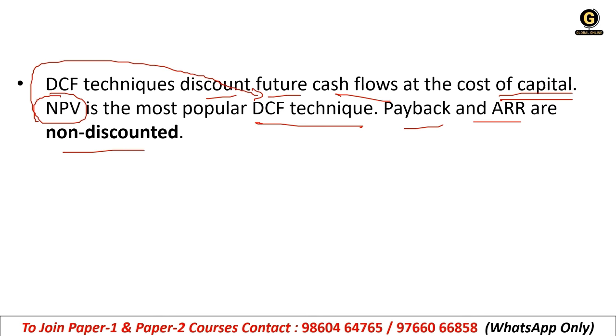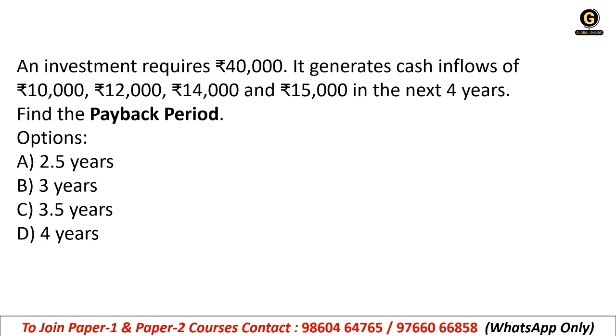Understanding? Next, this is the calculative question. An investment requires 40,000 rupees. It generates cash inflows of 10,000, 12,000, 14,000, and 15,000 respectively in the 4 years. Find the payback period. In the previous session, we have discussed the formula of payback period and how to calculate these kind of questions. Now I'll explain how to solve these questions.